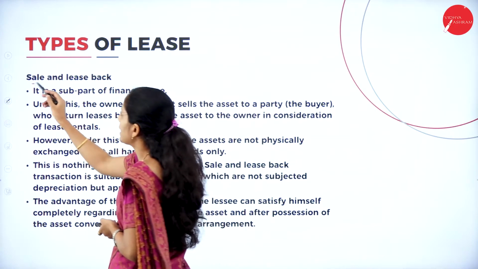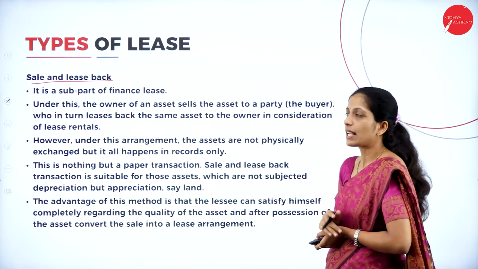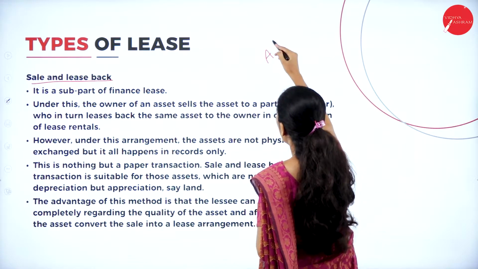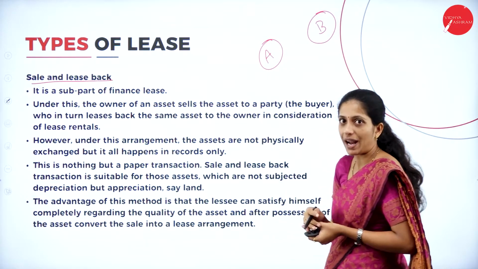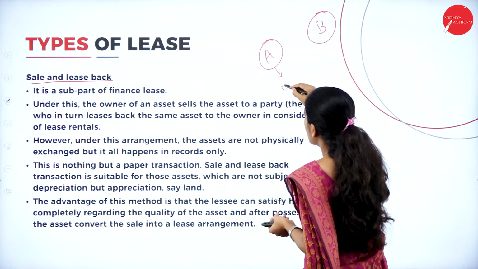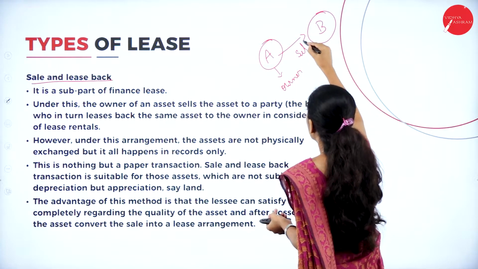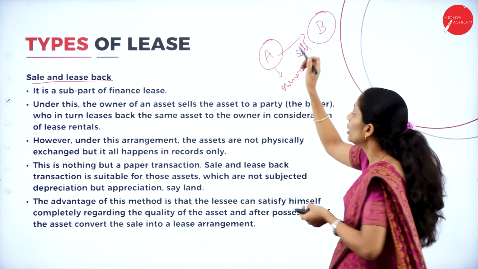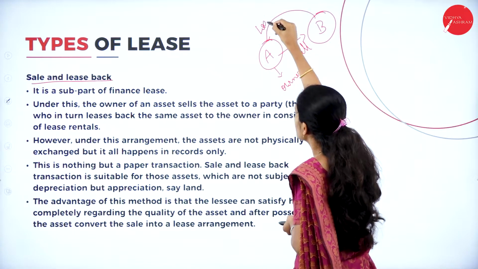Next, sale and lease back. Now, before going through this explanation, I will give an example here. For example, A is the owner of the asset and B is one more party. Now, A is the owner of the asset. Okay. Now, A will sell the asset to B. Now, what will A do? A will take that asset back in terms of lease.